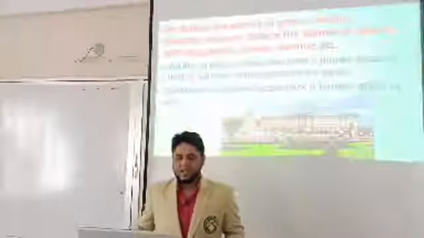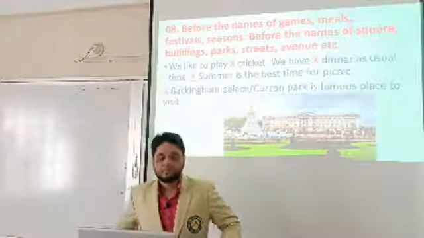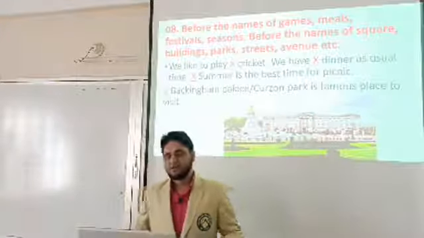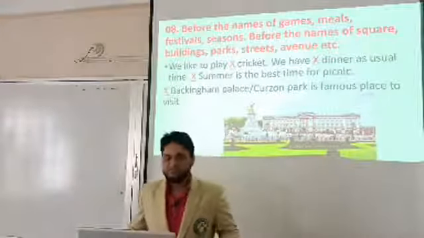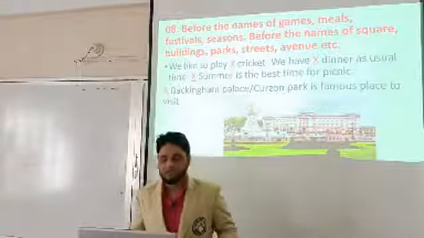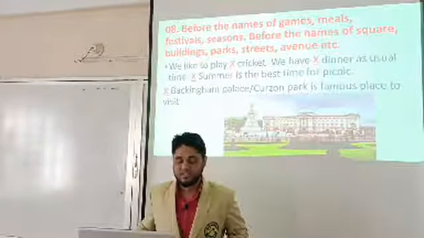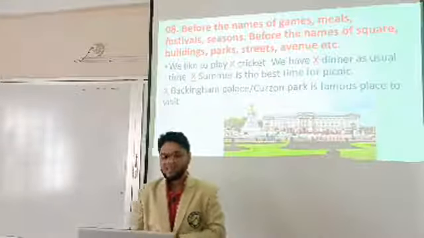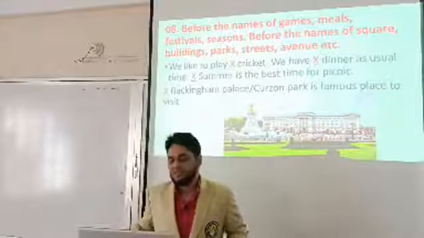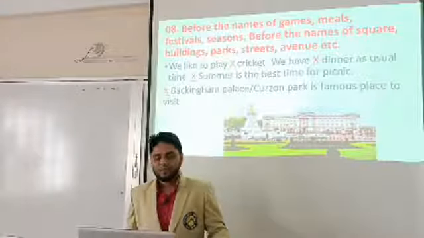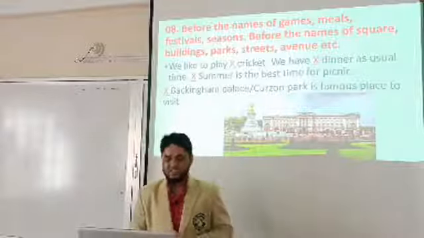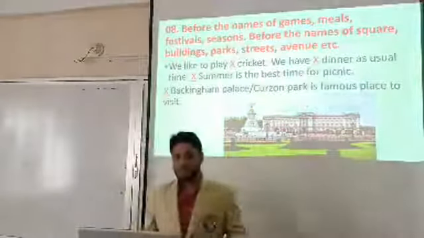Dear students, another rule is before the names of games, sports, festivals, seasons, and before the names of squares, buildings, parks, streets, avenues, etc. If you find such types of nouns, you are suggested to put cross before the noun. For example, we like to play cricket, we have dinner at the usual time, summer is the best time for picnic. Here Buckingham Palace or Curzon Park is a famous place to visit. Here we are observing a beautiful picture of Buckingham Palace.